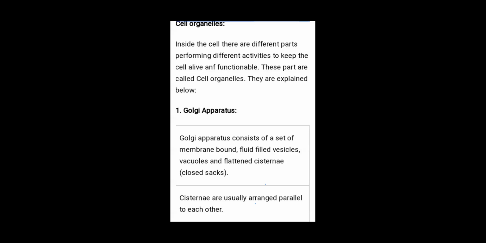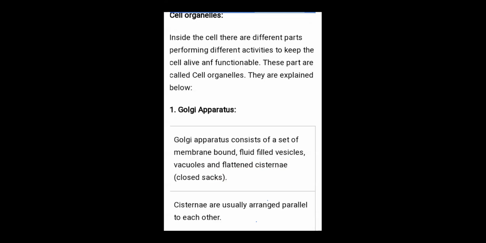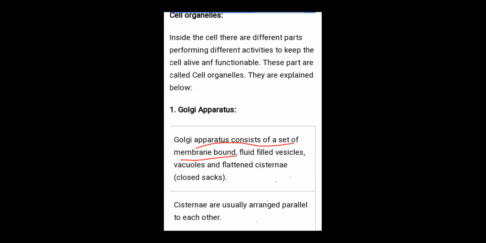Golgi apparatus consists of a set of membrane-bound fluid-filled vesicles. These are structures called vesicles and the cisterna. The tube-like structures are known as the cisterna, and vesicles are the rounded bodies.